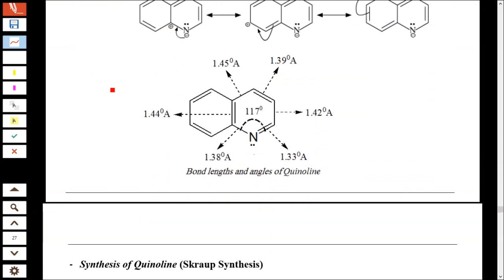Here you see the bond length and the bond angle vary. The bond lengths are different. The C=C bond is 1.39, the C-C single bond is 1.42, the C-N bond is 1.38, and the C=N double bond is 1.33. So the bond length varies.